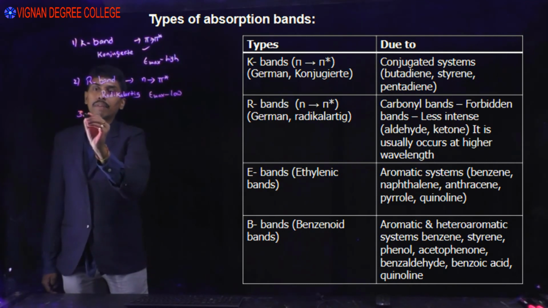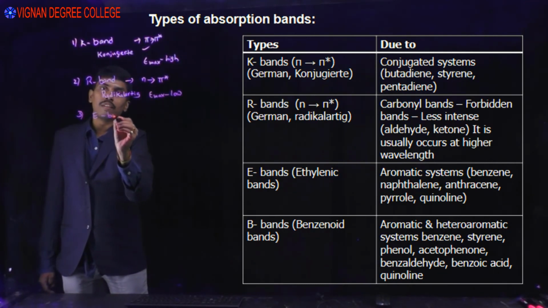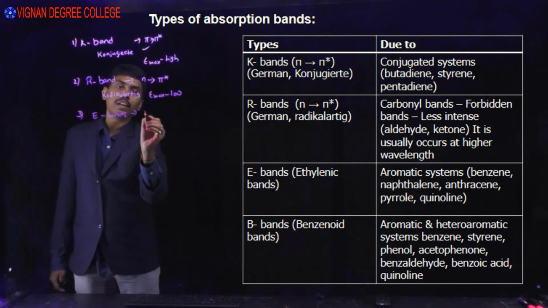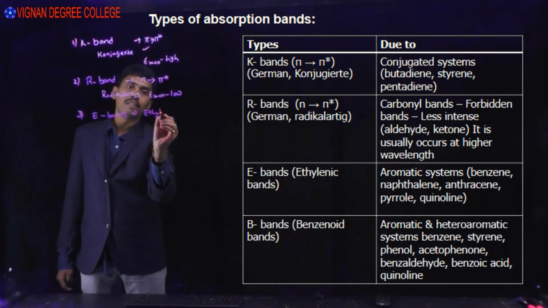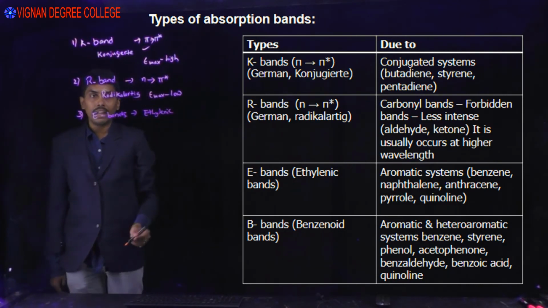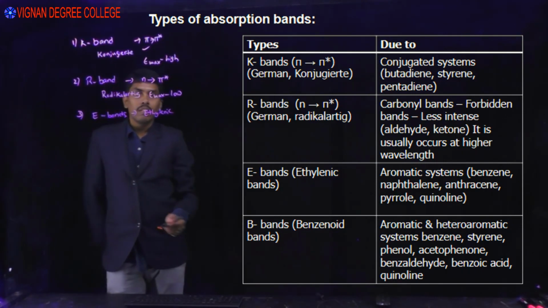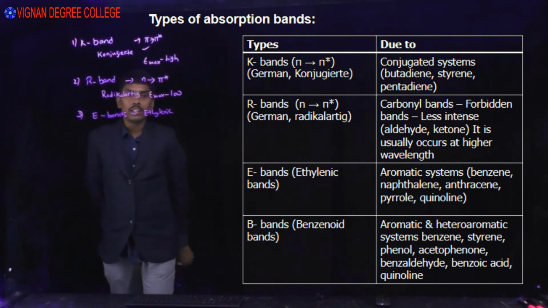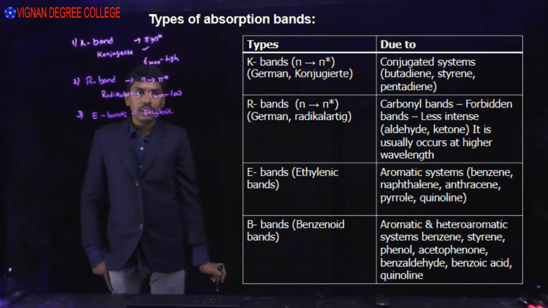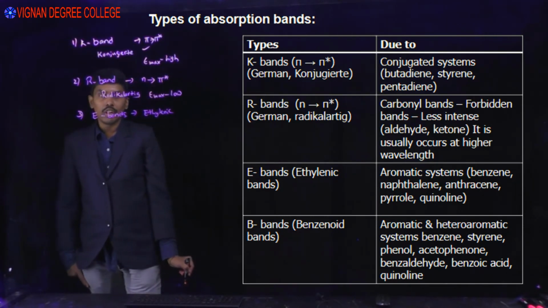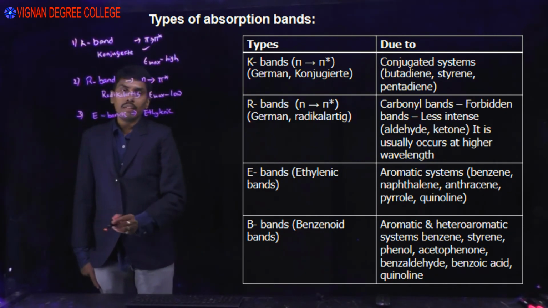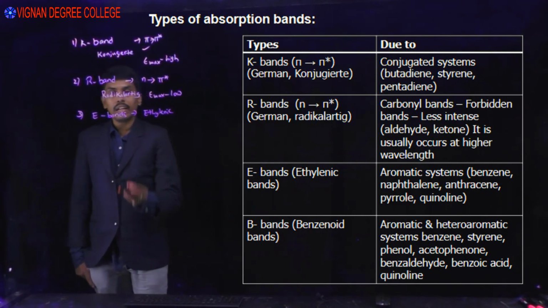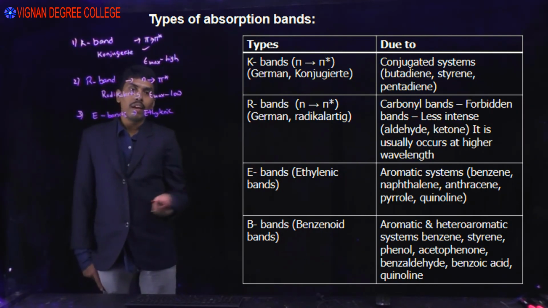Next one, E bands. E bands are called ethylenic bands, and they occur due to aromatic systems like benzene, naphthalene, anthracene, pyrrole, quinoline, etc. This is due to pi to pi star transition, and generally epsilon maximum is a high value.